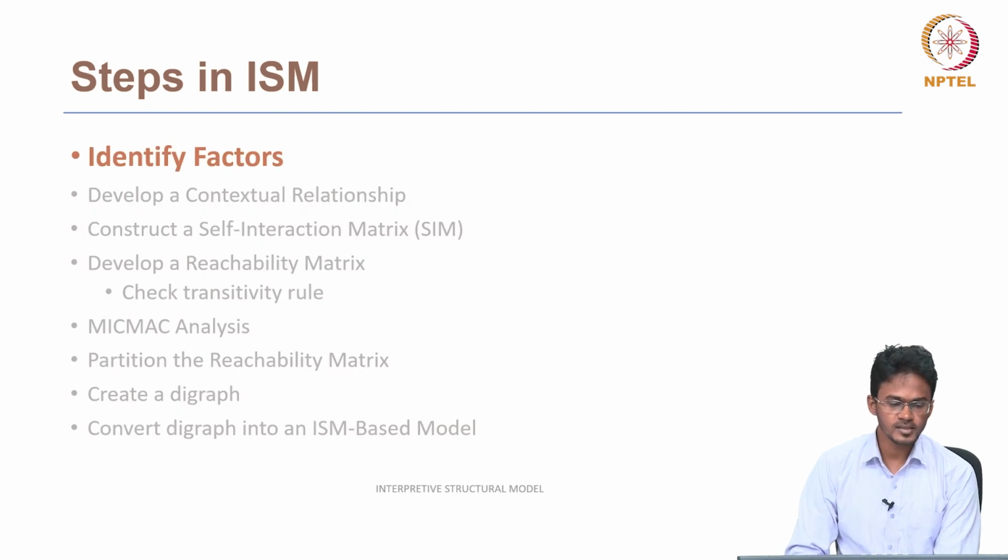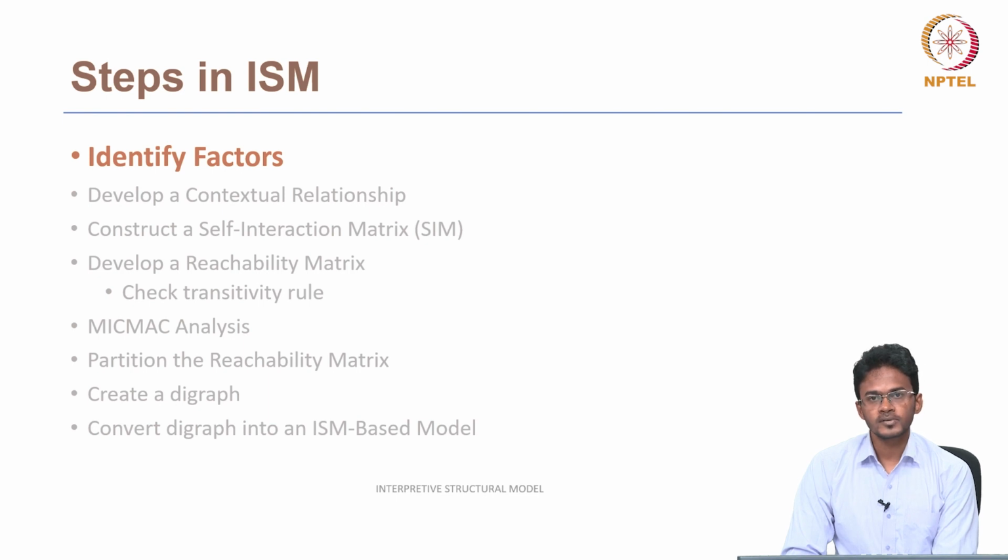So the first one is identifying the factors. First the factors are identified based on our logic maybe, or we can have the help of literature review. We can also have the help of experts' opinion. So based on this, we can identify the factors.